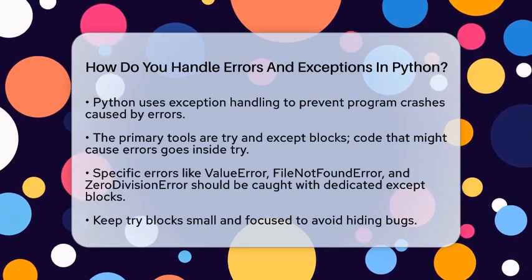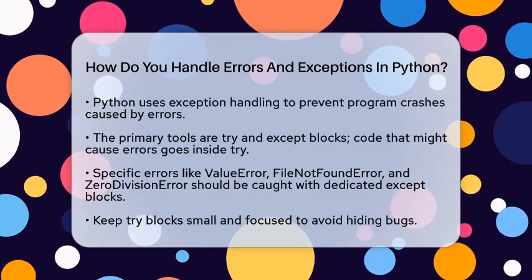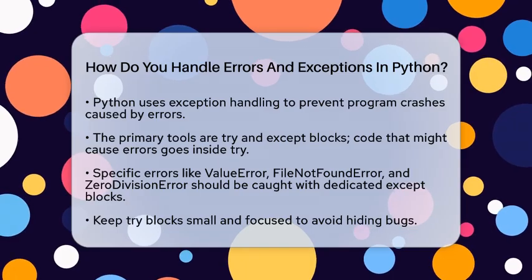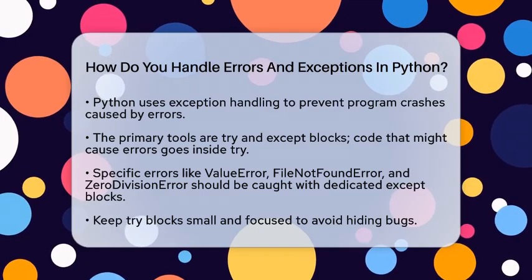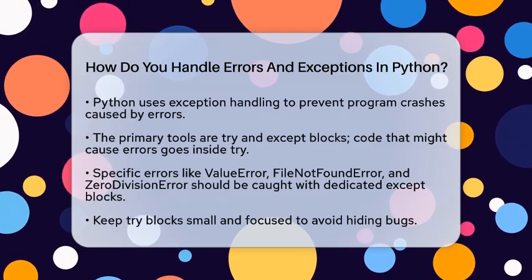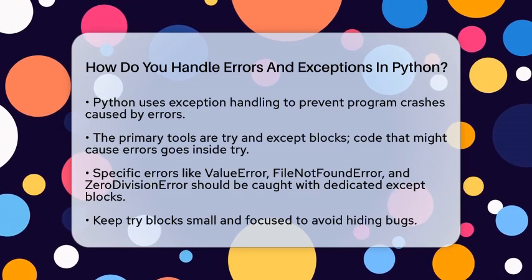It's called exception handling. When your program runs into a problem like trying to divide by 0 or opening a file that doesn't exist, Python throws an exception. If you don't catch it, the program stops. But if you handle it properly, your program can keep going or give a helpful message.